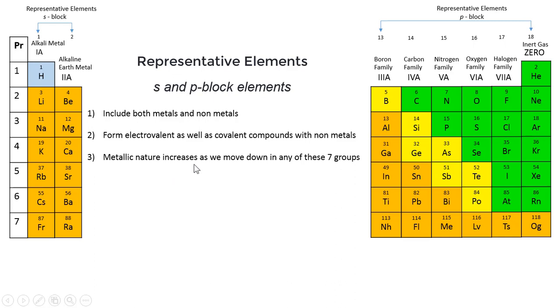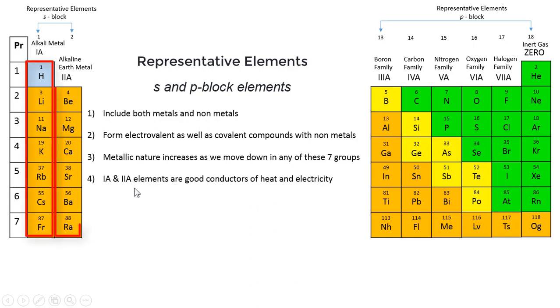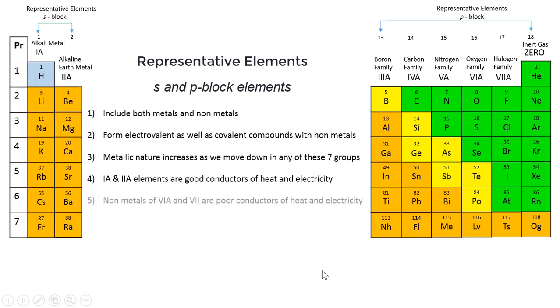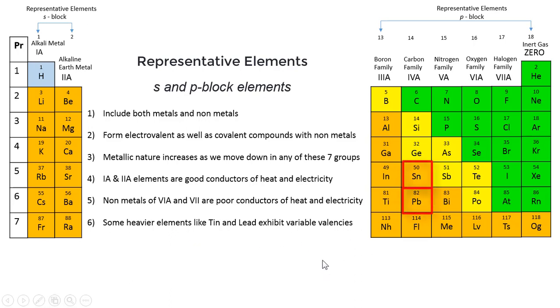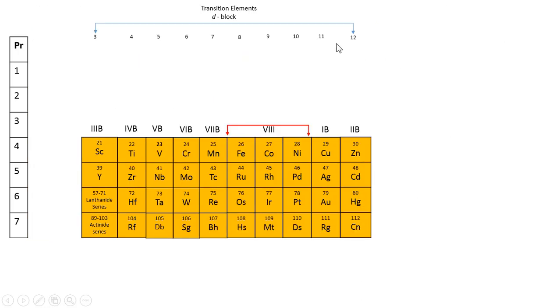The metallic nature increases as we go down these 7 groups. 1A and 2A elements, that means these two groups, are very good conductors of heat and electricity. The non-metals of 6 and 7 are poor conductors of heat and electricity. Some of the heavier elements like tin and lead exhibit variable valencies. Now let us see the transition elements.